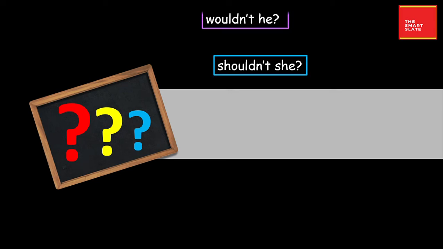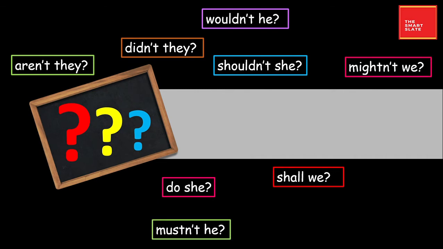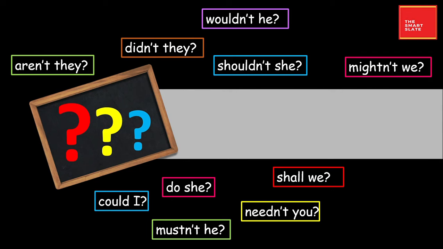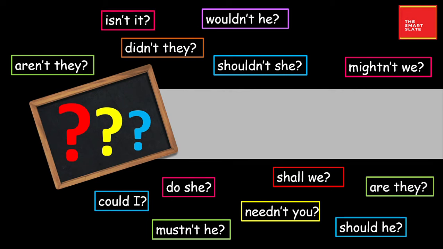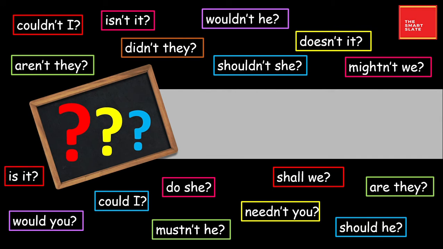Shouldn't she? Wouldn't he? Aren't they? Do she? Didn't they? Shall we? Mustn't he? Mightn't we? Needn't you? Could I? Should he? Isn't it? Are they? Doesn't it? Couldn't I? Would you? Is it?